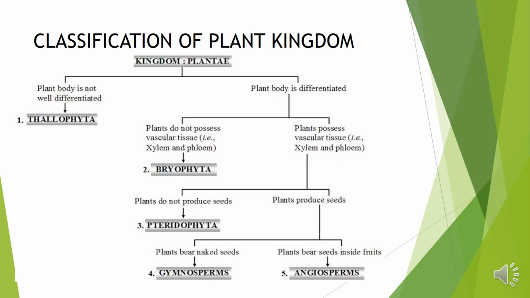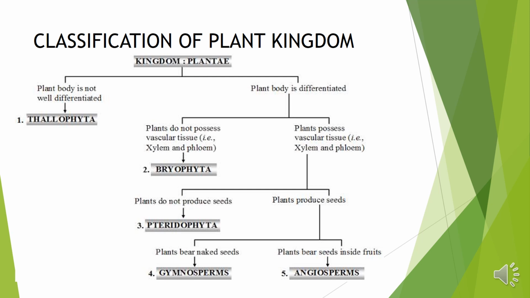Next is the classification of plant kingdom. So first criteria is either the plant body is differentiated or not. So the plants in which the plant body is not differentiated properly, that is they do not have roots, stems and leaves, this division is known as thallophyta.